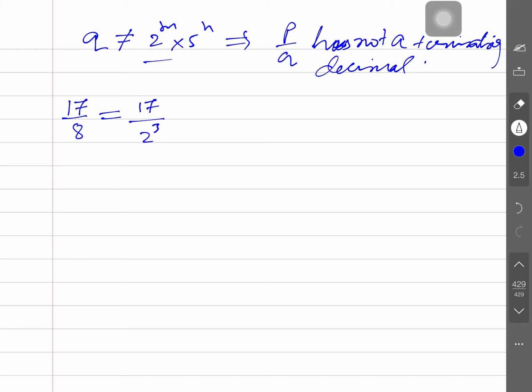So what are decimal places here? One decimal place is made up of 2 and 5. Like 7 by 2: one decimal place, how will you get it? 2 goes in 7 three times, and 3.5.